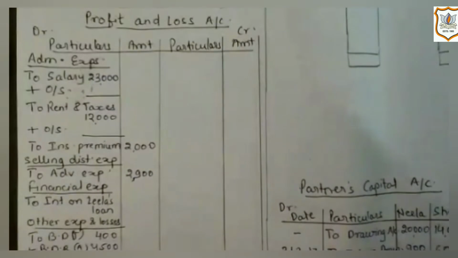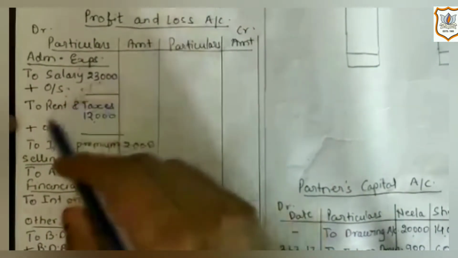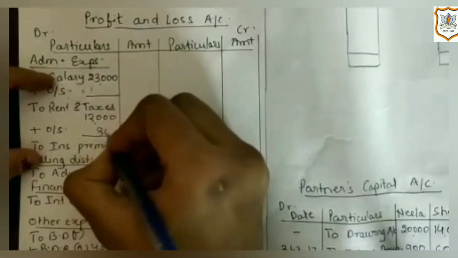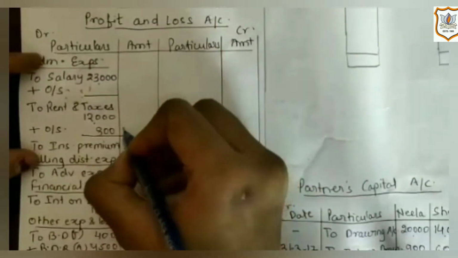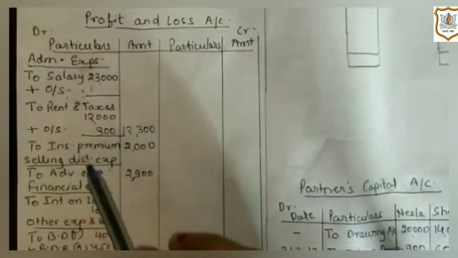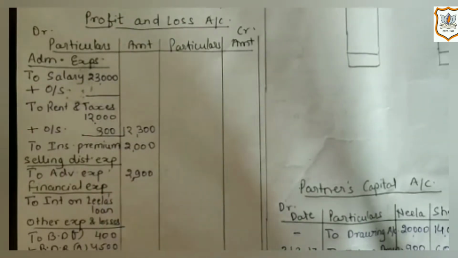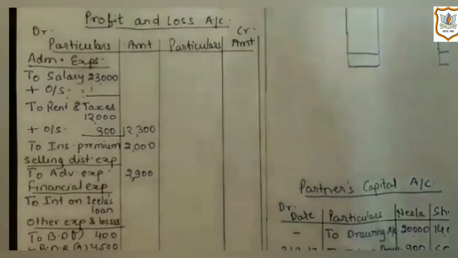Now, the next adjustment is about outstanding rent and outstanding salary, which is rupees 300 and 950 respectively. First, let's give effect for outstanding rent, which will be recorded on the debit side of profit and loss account. Outstanding rent, which is rupees 300, and in outer column we will write 12,300. Though it is yet to be paid, it must be shown in profit and loss account as it is an expense of the current year.